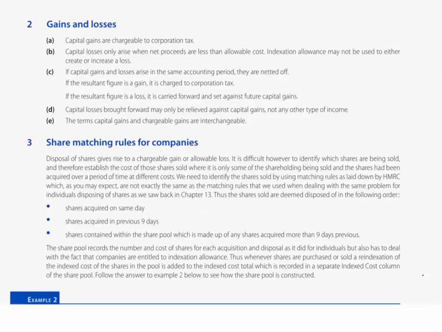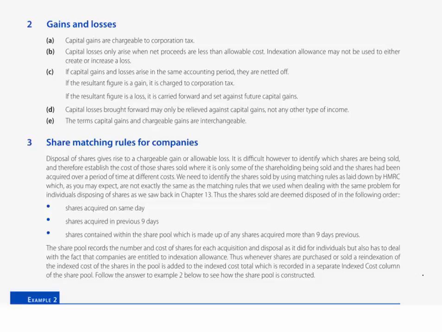Okay, on to just the final little issue of dealing with gains and losses so far as this particular session is concerned. What you'll then see on the screen in front of you is in our next session together, we'll look at how we deal with disposals of shares so far as companies are concerned.